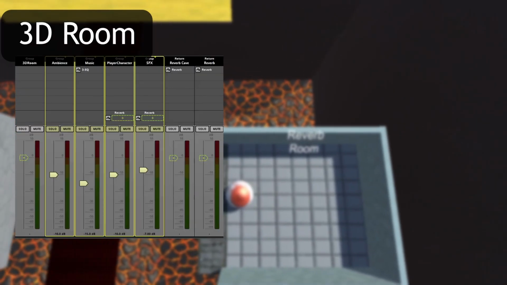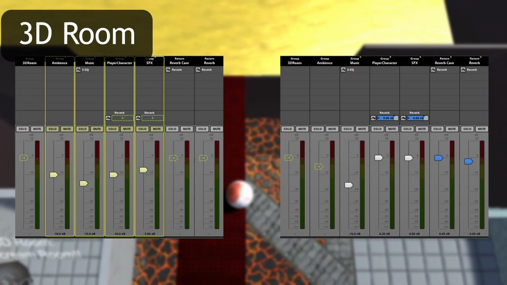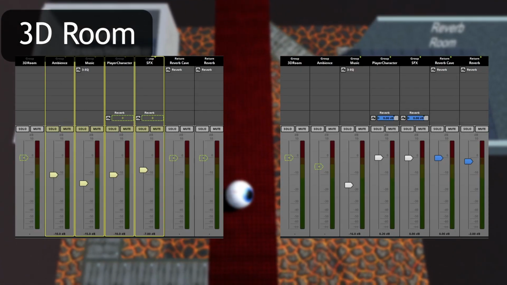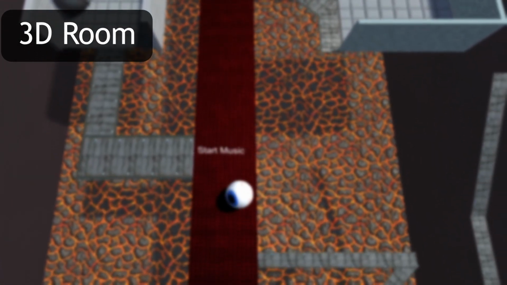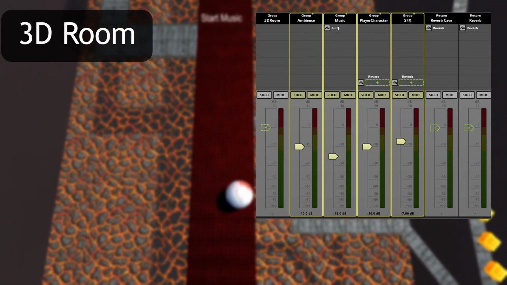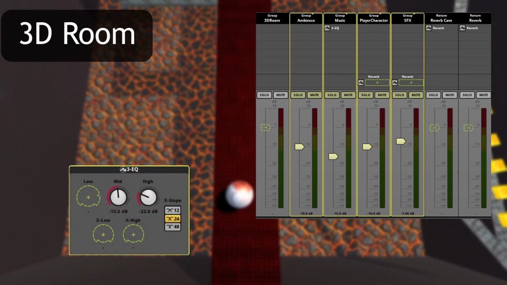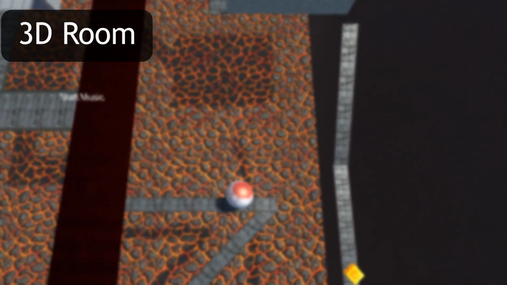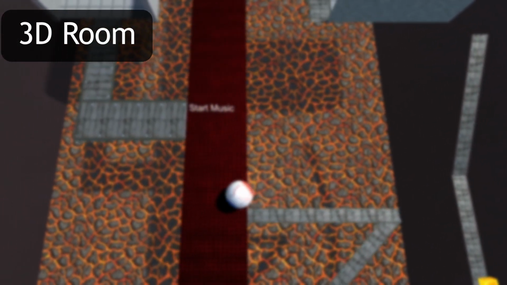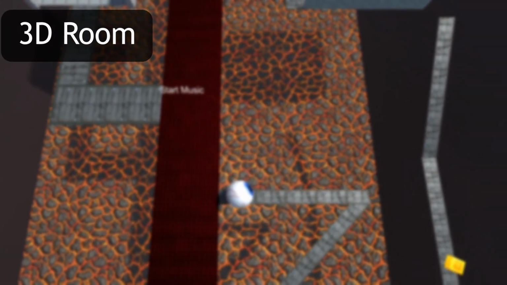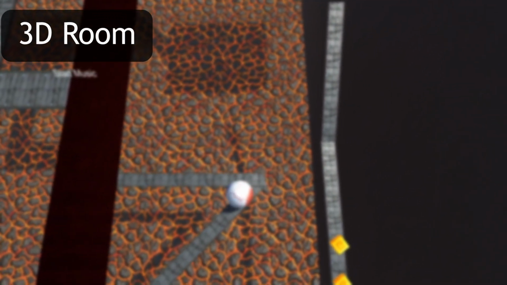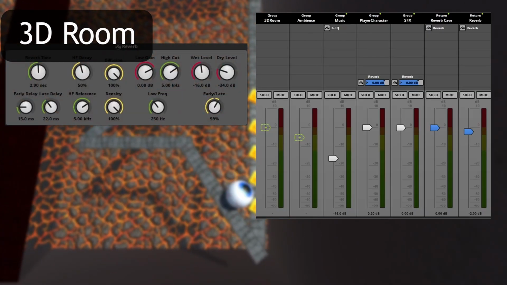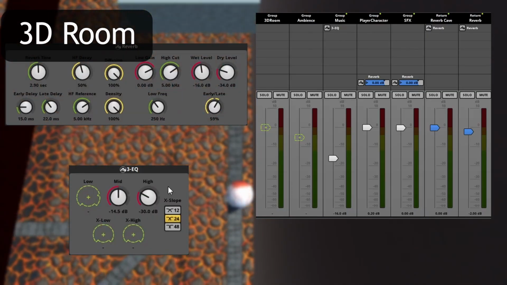Both the 3D room and reverb room in this level use a combination of snapshots and event emitters to build out their environments. This allows a unique audio experience for each room. Similar to real acoustics, the high frequencies get filtered to represent the absorption properties of the walls, but for this demo it functions to make sure each feature of the room is clearly audible. I could have given both rooms unique reverbs, but wanted to have the 3D room dry to show off the effects of the spatialized screams. The reverb room, however, definitely has reverb, and a similar low-pass effect to make sure you can hear everything clearly.